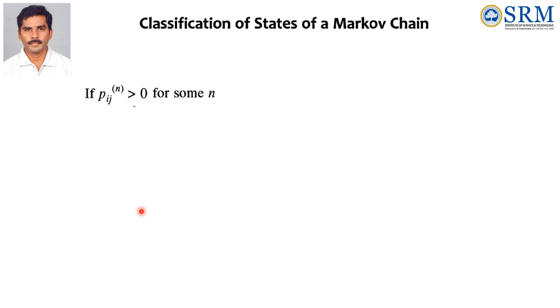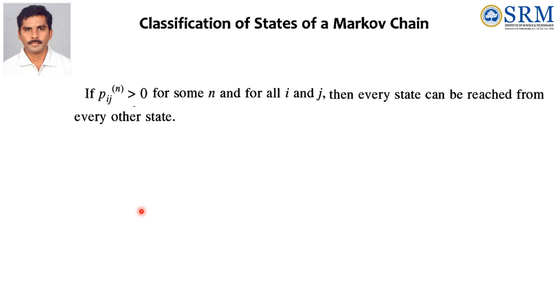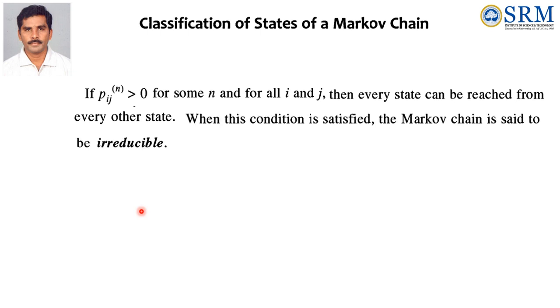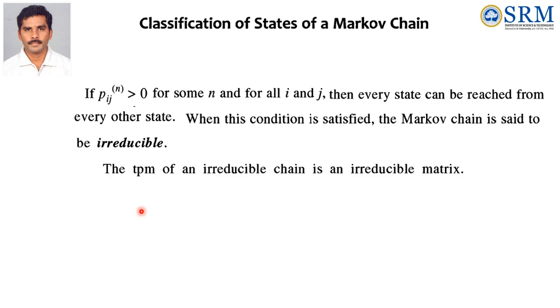is if Pij(n) is greater than 0 for some n and for all i and j, then every state can be reached from every other state. When this condition is satisfied, the Markov chain is said to be irreducible. The TPM of an irreducible chain is an irreducible matrix. So what is called the irreducible Markov chain? We will discuss through one example.